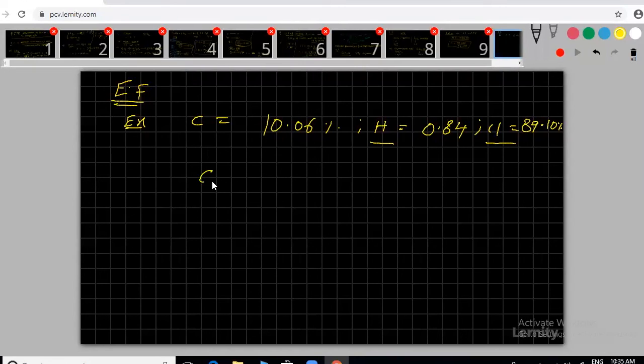Right here carbon, hydrogen, chlorine. And write, step 1. First, if they are given percentage, we need to calculate percentage.